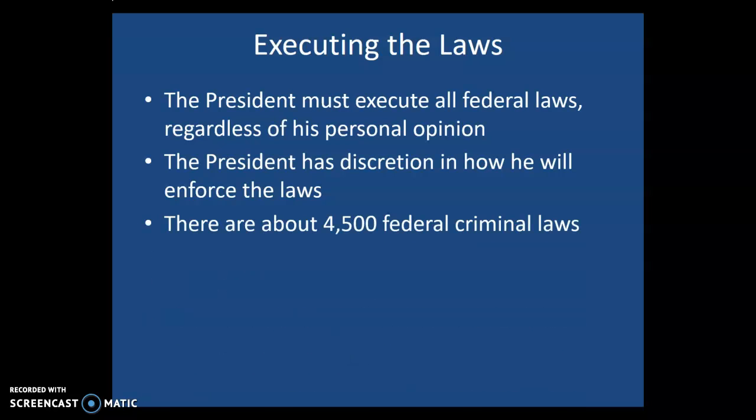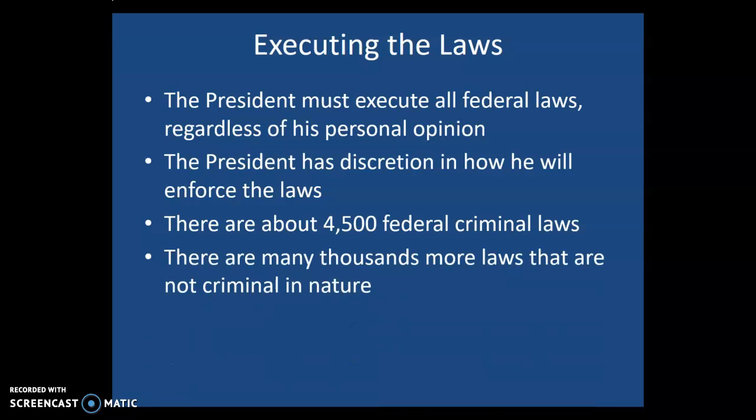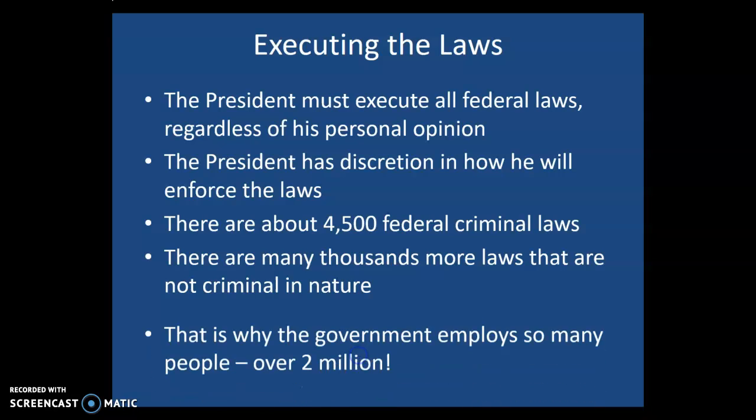There are about 4,500 criminal laws, federal criminal laws. That's a lot. And again, this is why the president needs some discretion on which ones he's going to devote resources to. And in addition to all those federal criminal laws, there are a lot more laws that are not criminal in nature. So we really do have limited resources in order to address all the laws that are out there.